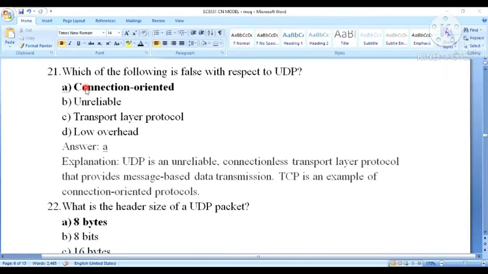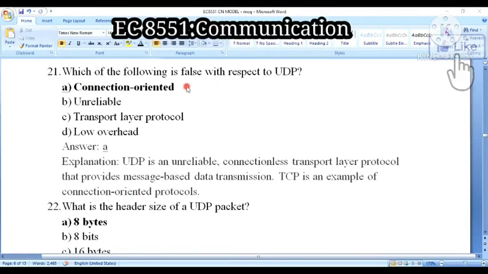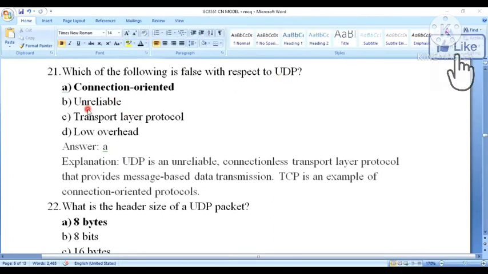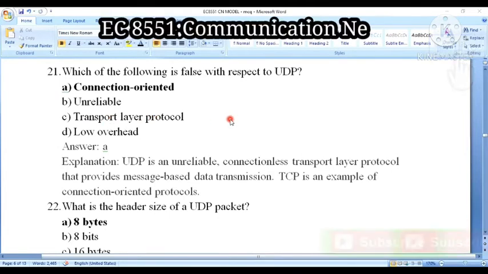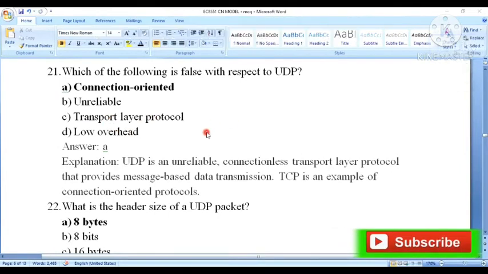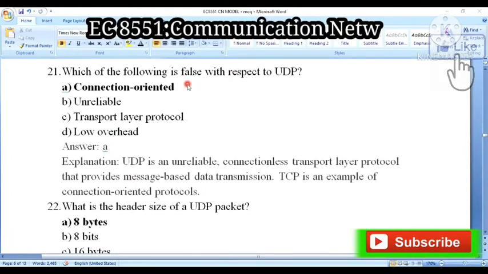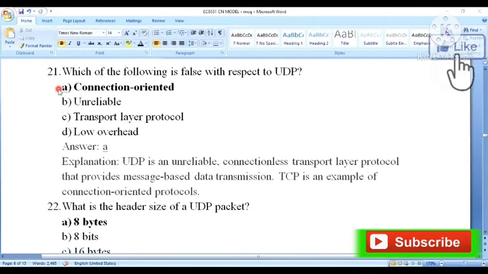Okay, but in this question they are asking for the false statement only, not the true statement. So UDP is unreliable, yes, it is true. Transport layer protocol, yes, it's one kind of transport layer protocol. It is low overhead also. But connection oriented is the false statement for this one, because of this reason. So the answer will be connection oriented.